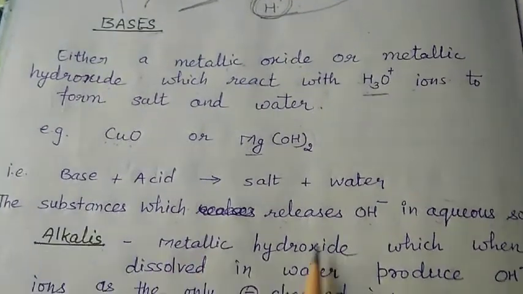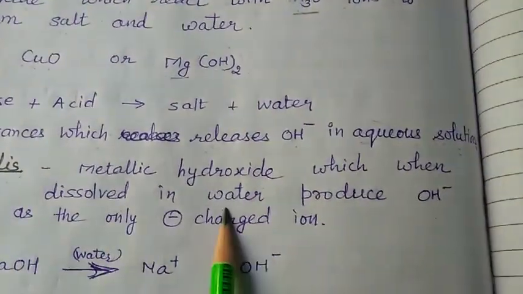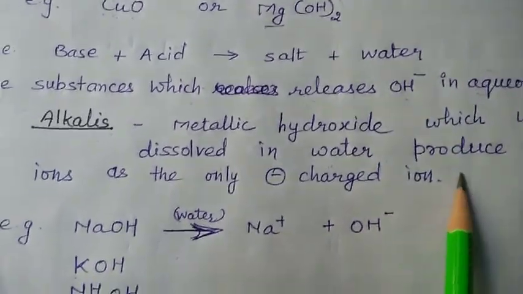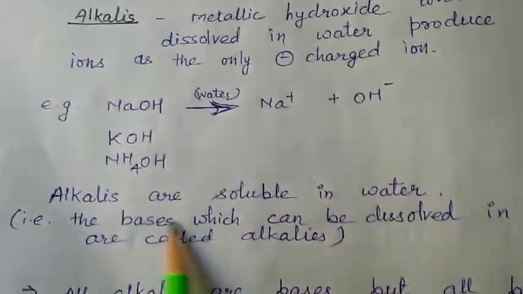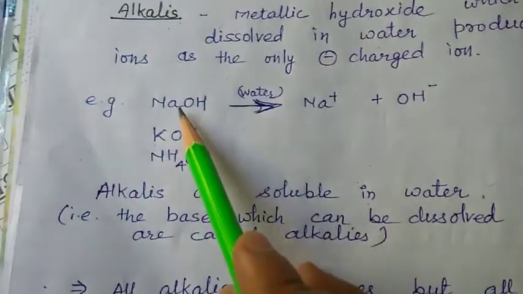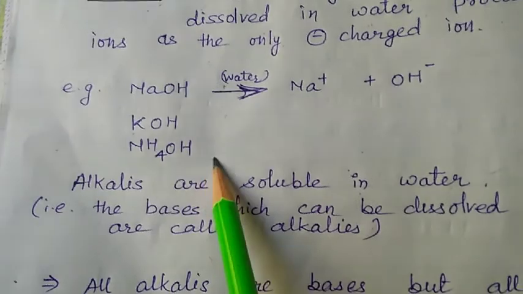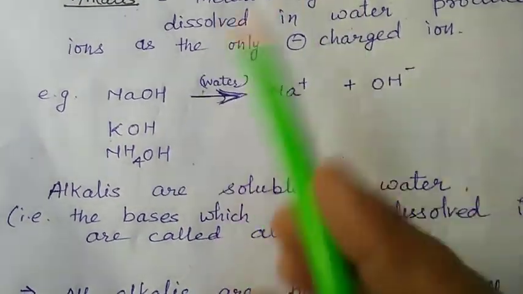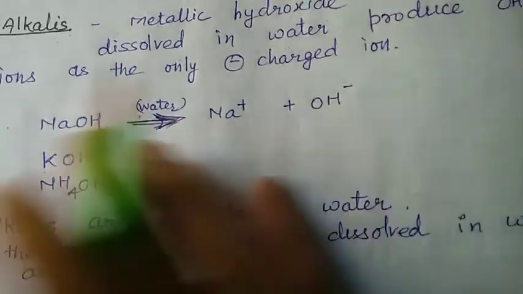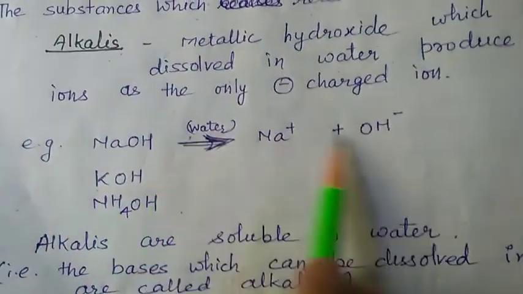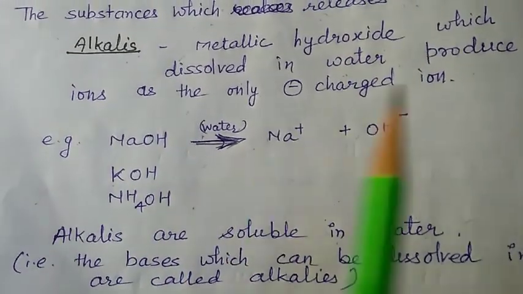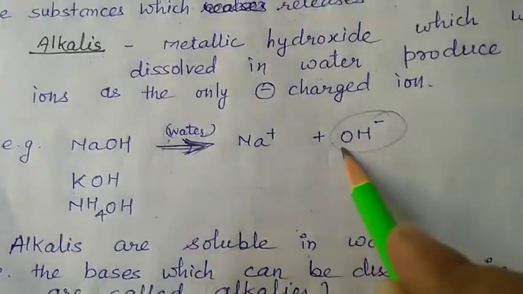All metallic hydroxides which, when dissolved in water, produce OH ion as the only negatively charged ion are called alkalis. Alkalis are soluble in water. So these are NaOH, KOH, NH4OH. When we dissolve them in water, what happens? Na positive ion and OH negative ion separate out. Dissociation of ions takes place and after dissociation the negative ion is only the OH ion.